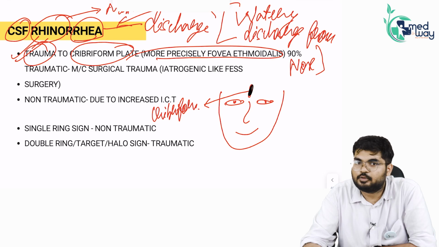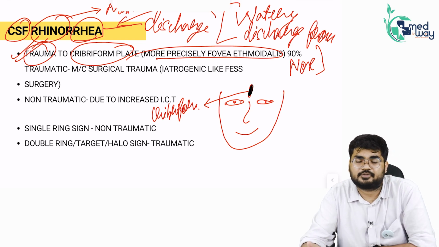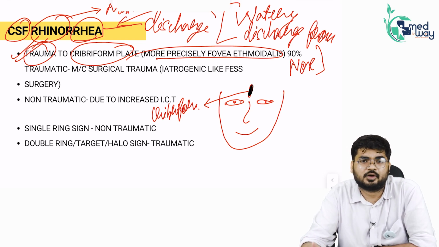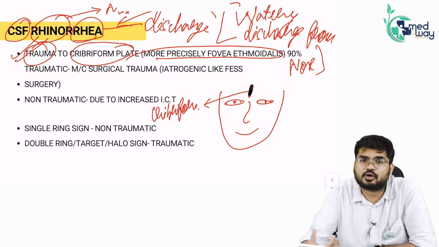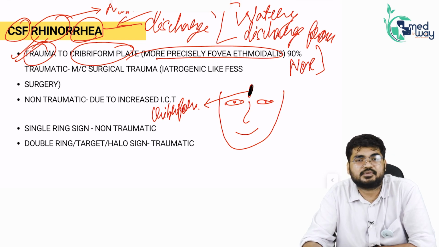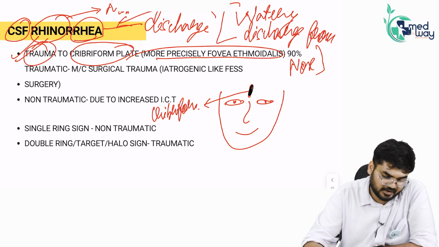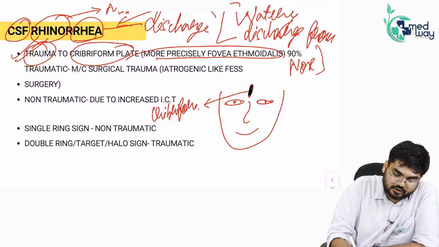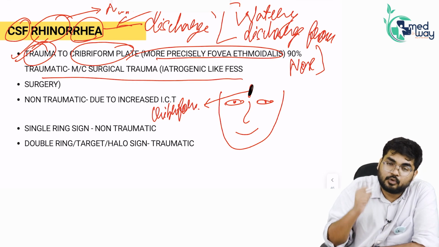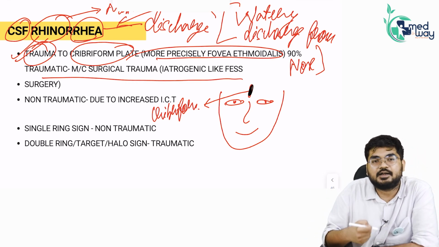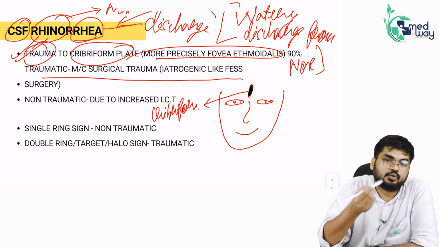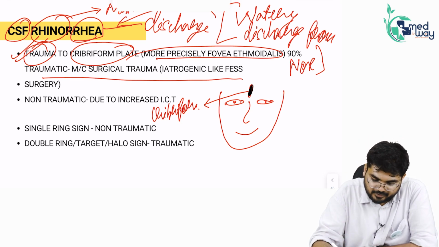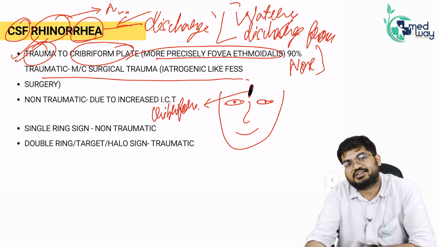Fine. Then you might be thinking, sir, there are various types of traumas, like accidental trauma, homicidal trauma, by chance suicidal trauma, iatrogenic, maybe the doctor has done it. So what is the exact trauma? Can you specify? Yes, sir, we'll specify it. It is iatrogenic trauma. Remember, mostly we doctors ourselves, while doing surgical procedures inside the nose, cause this particular trauma to the cribriform plate and it leads to CSF rhinorrhea.